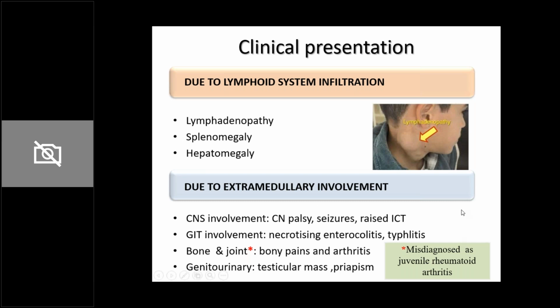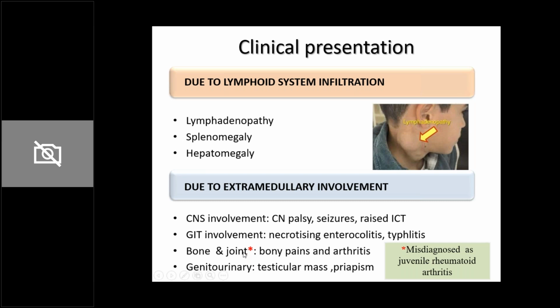So these cancer cells, once they've spilled into the blood and gone to form niches in the lymphoreticular system, can ultimately go to any other organ of the body. If they go to the CNS, they can cause cranial nerve palsies or seizures or raised ICT. If they go to the GI tract, that is the gut, they can lead to necrotizing enterocolitis or typhlitis.